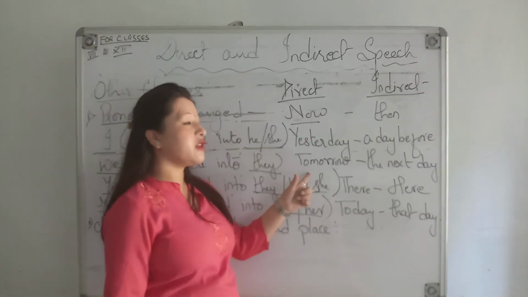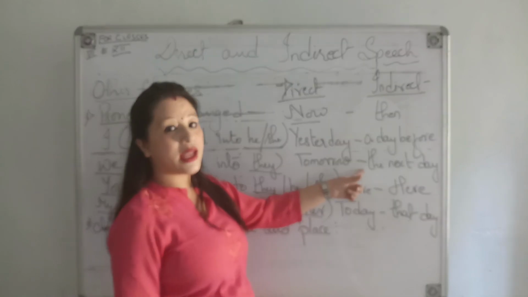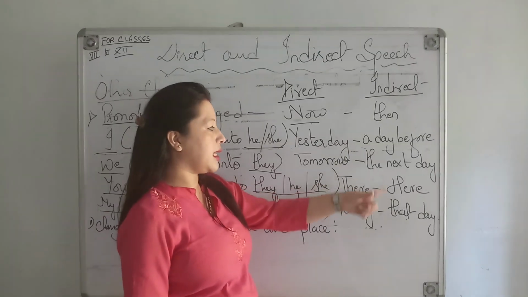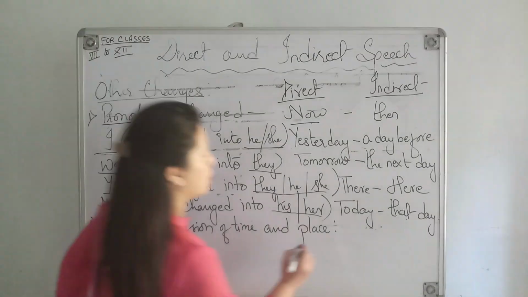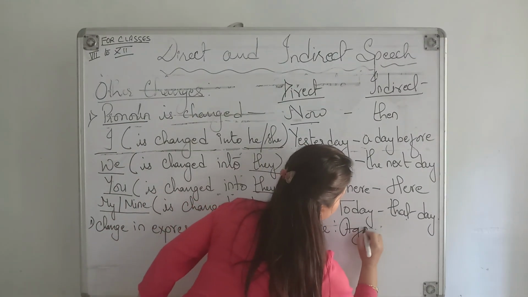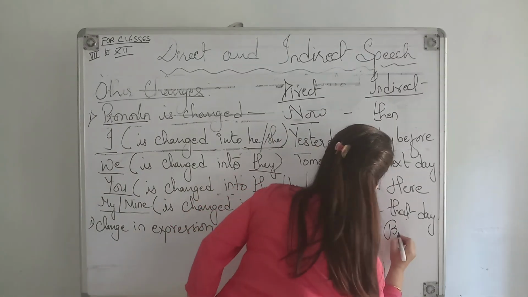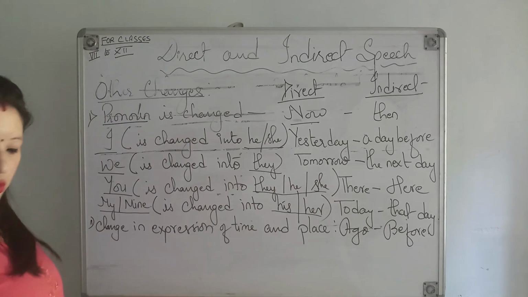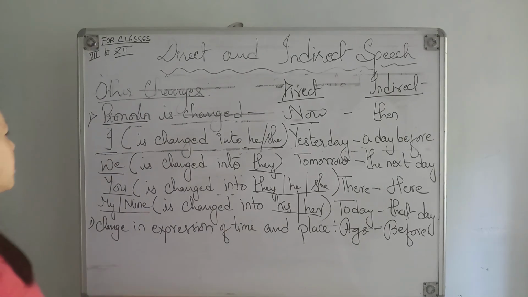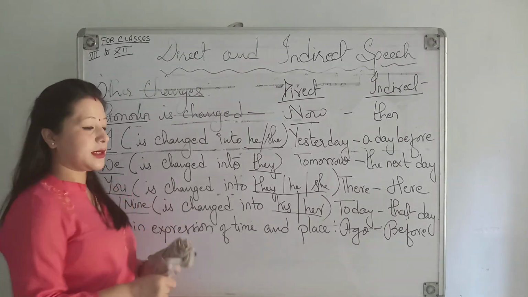If there is tomorrow, when you write it into indirect speech, it becomes the next day. Today becomes that day. Ago becomes before. So these are the other important changes when you change direct speech into indirect speech.